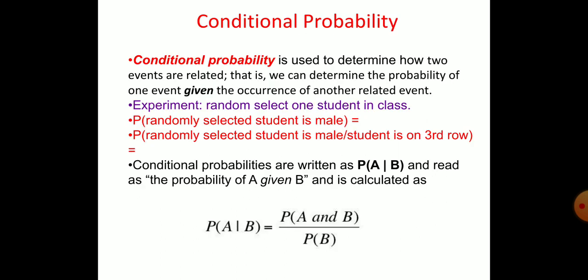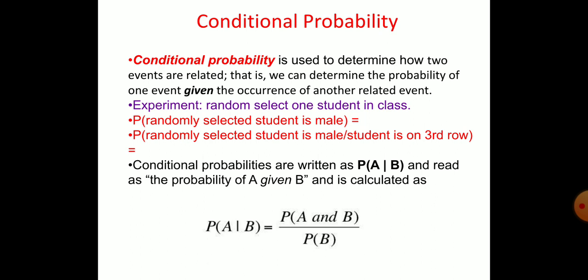Coming to the joint probability and conditional probability, you have to understand. Before that, we have to understand what is this conditional probability.